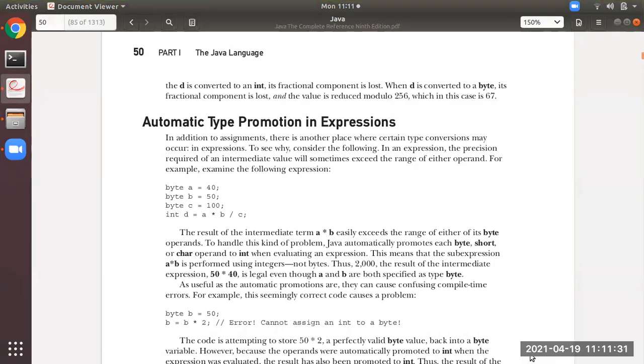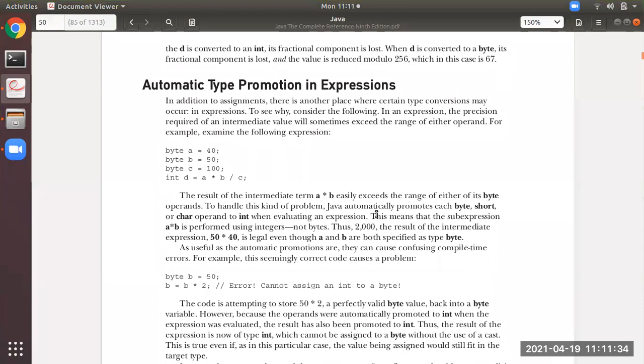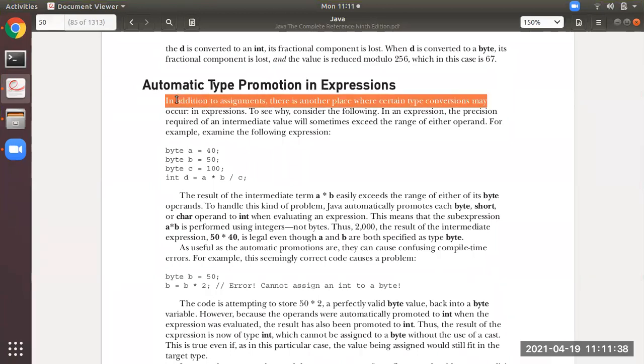Okay, students, the next thing is automatic type promotion in expressions. See here, in addition to assignments, there is another place where certain type conversions may occur. That is